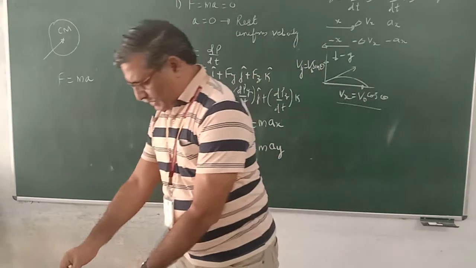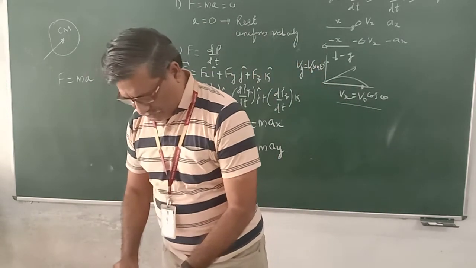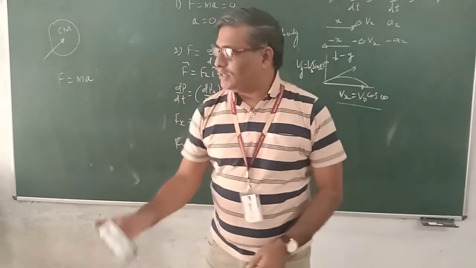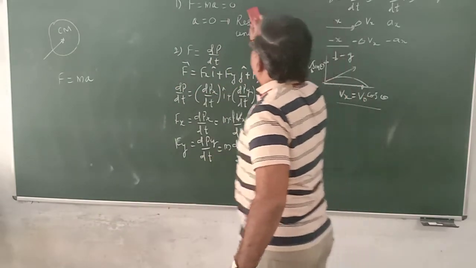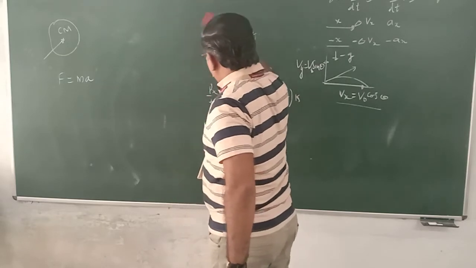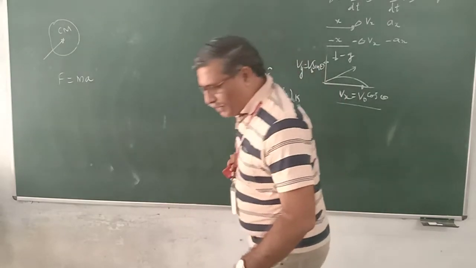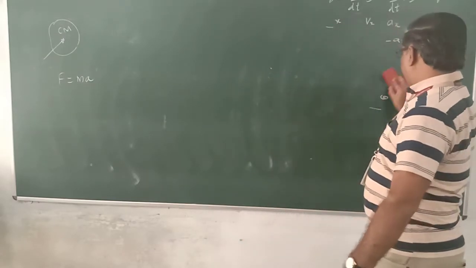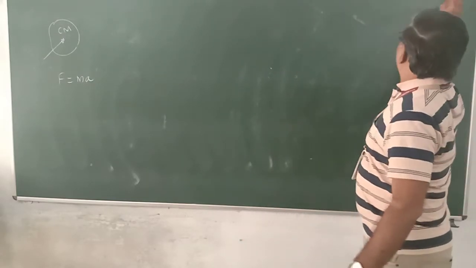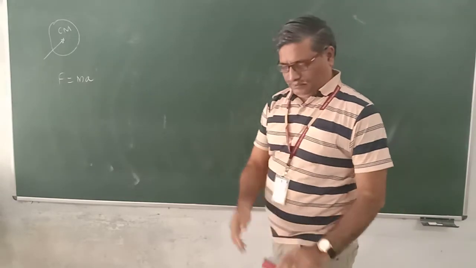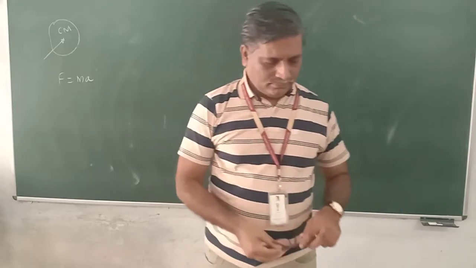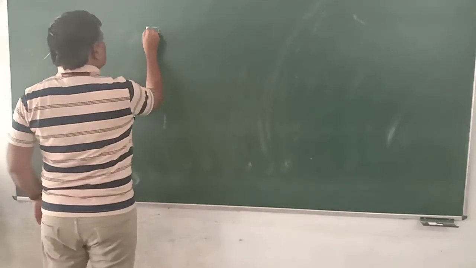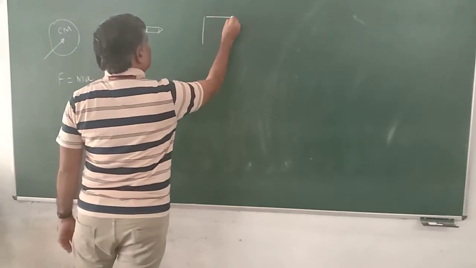It's a bullet that is hitting. First, there is a block. In this one, the given things we can check. It's problem number 5.2. This is the bullet. This is the block.